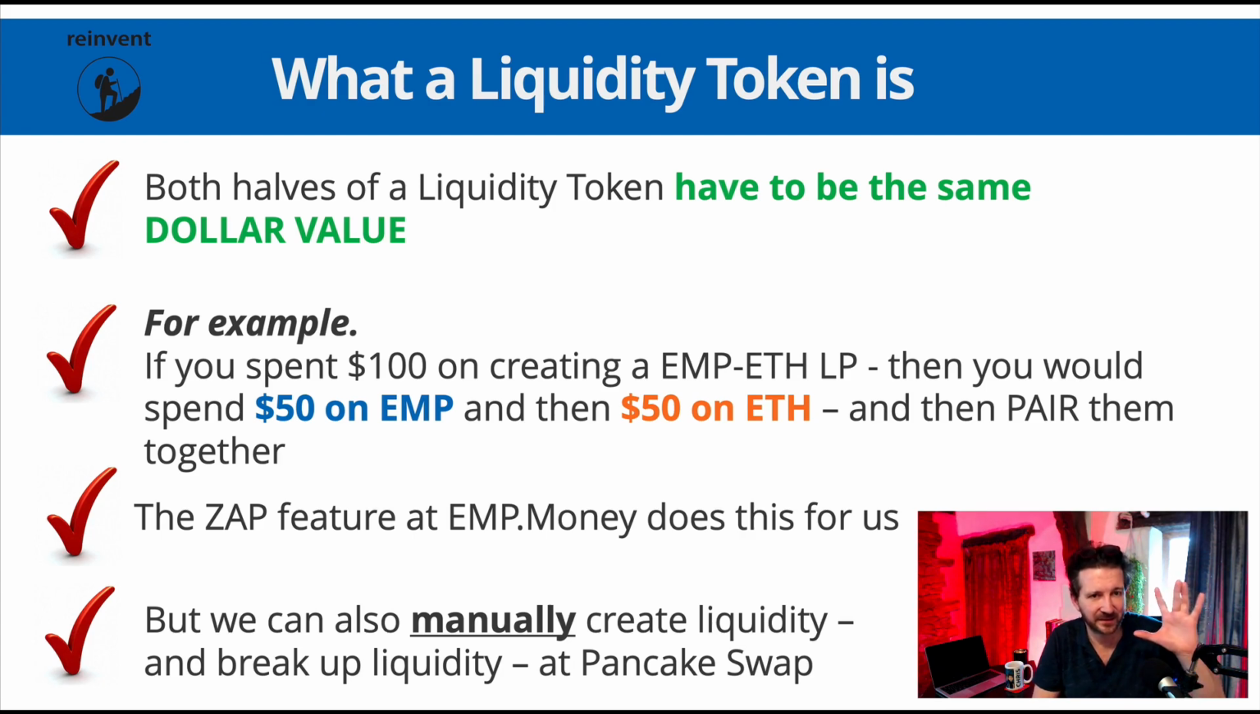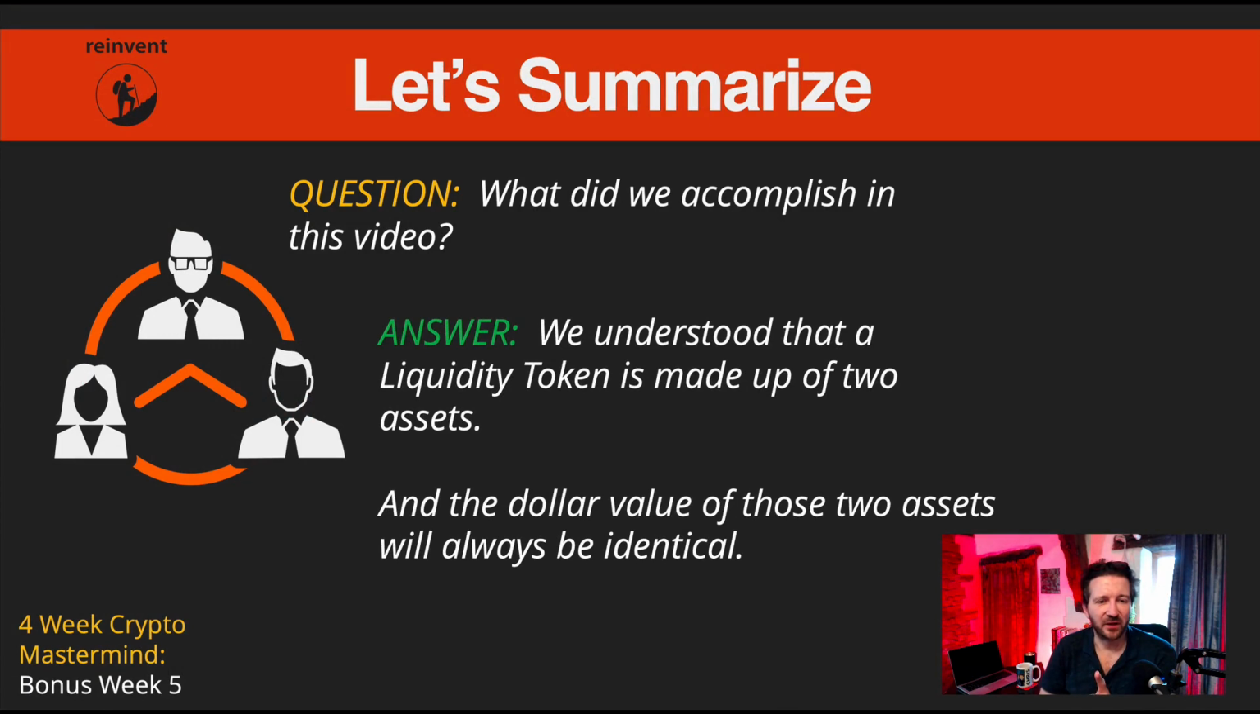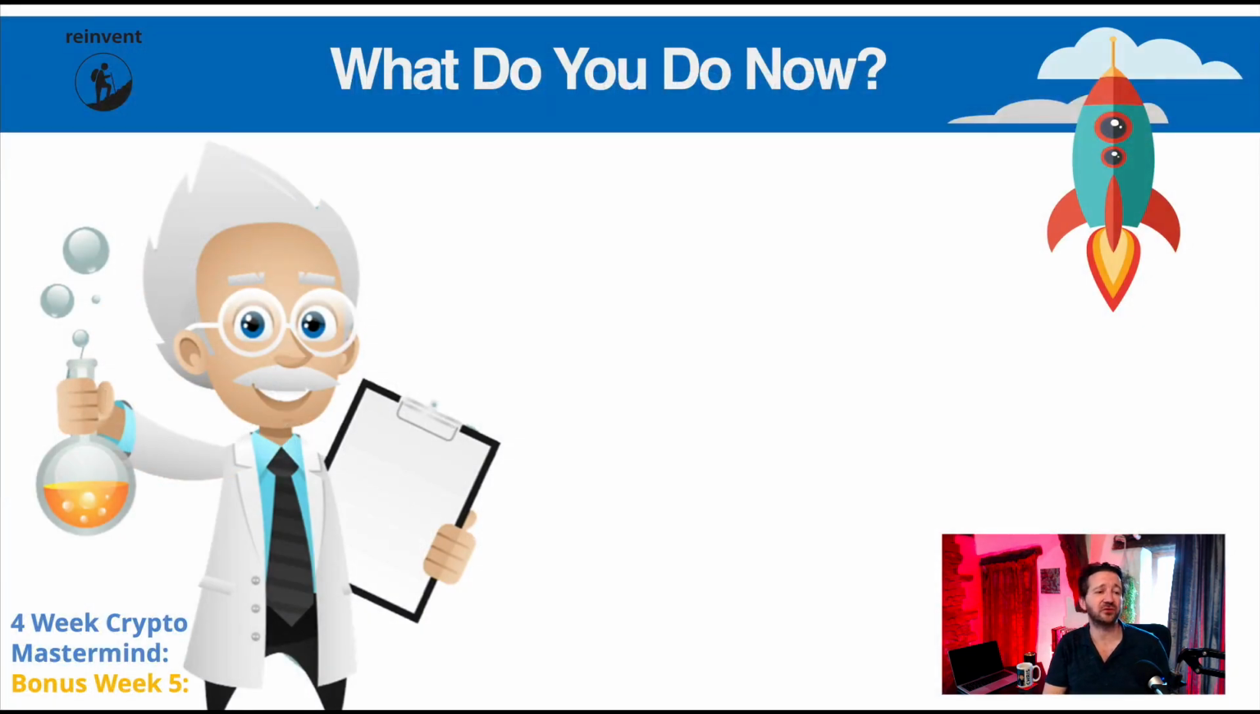So let's summarize. What did we accomplish in this video? Well, we understood that a liquidity token is made up of two assets, and the dollar value of those two assets will always be identical. That's all you need to know for now. Literally, that's all you need to know. So make a note of that.